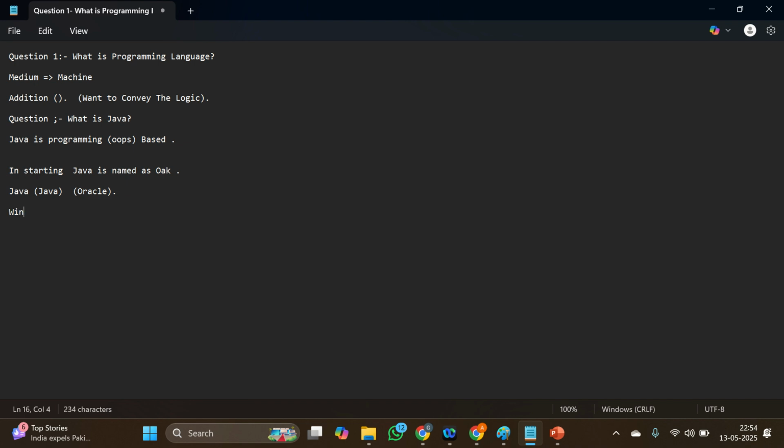We will follow the Windows installation. During our installation process, we will discuss the environment setups and the things we need to gather to run Java in our system. You also know about JDK. JDK is defined as Java Development Kit.